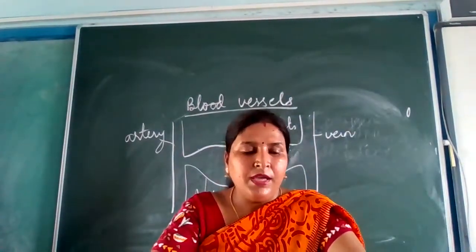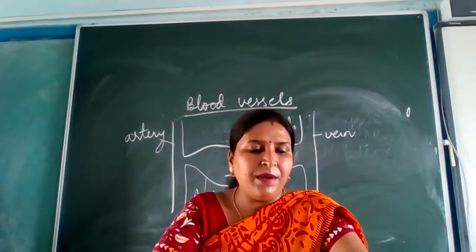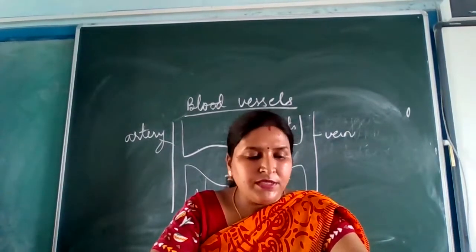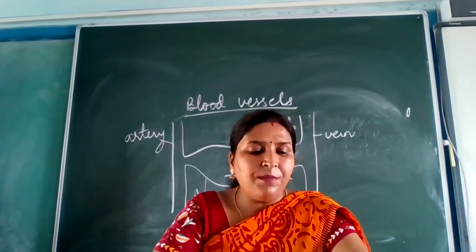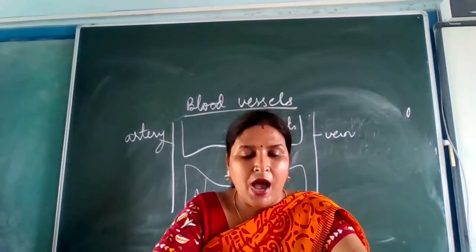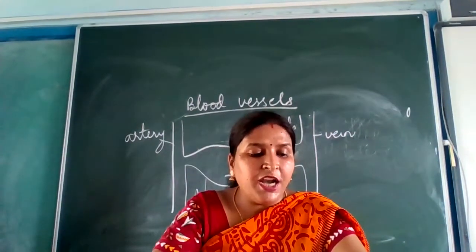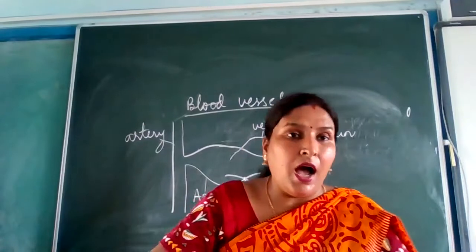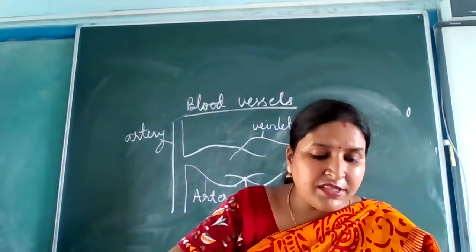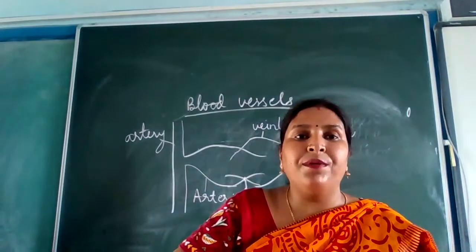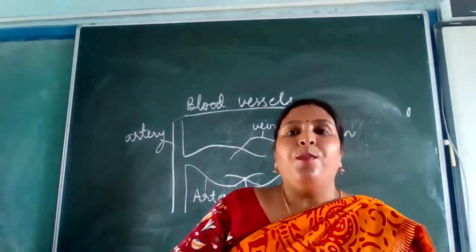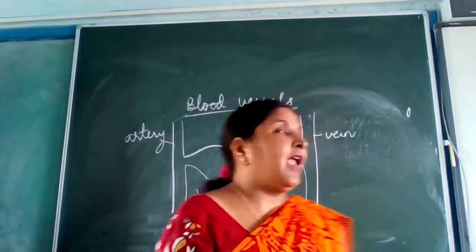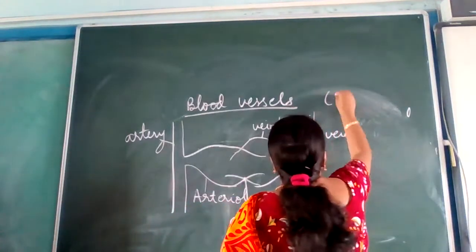Okay? Is there any problem in understanding pulmonary artery? No. Pulmonary veins. The pulmonary veins carry oxygenated blood from the lungs to the left atrium of the heart. Despite carrying oxygenated blood, this great vessel is considered a vein because it carries blood towards the heart. The pulmonary arteries and veins are both considered as part of pulmonary circulation. Now, please note down one more artery and one more vein.